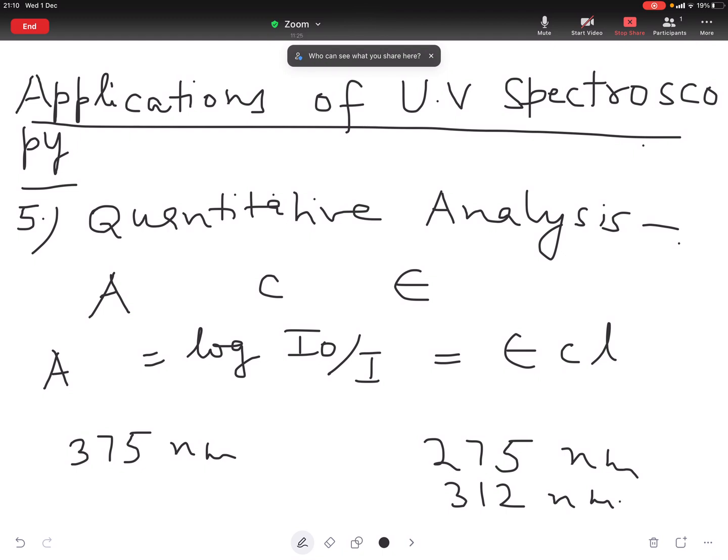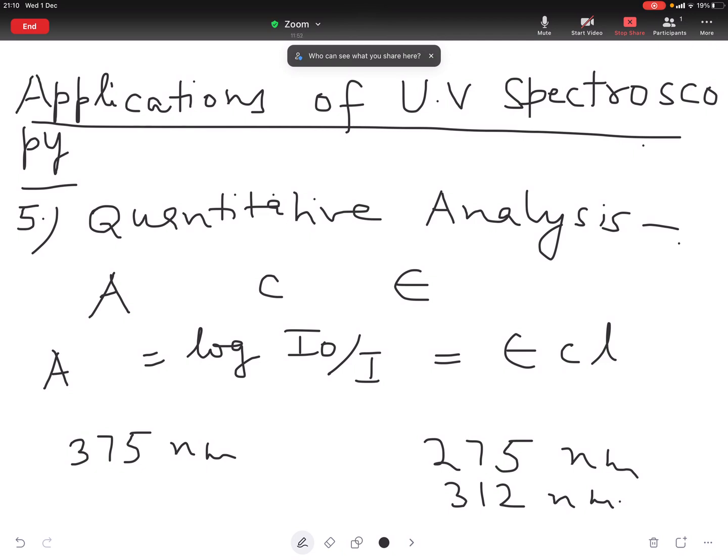Therefore, to estimate anthracene, a standard solution of anthracene naphthalene is prepared and its absorbance measured at 375 nanometer. By the application of Beer-Lambert law, the concentration of pure anthracene in anthracene naphthalene mixture can thus be calculated.